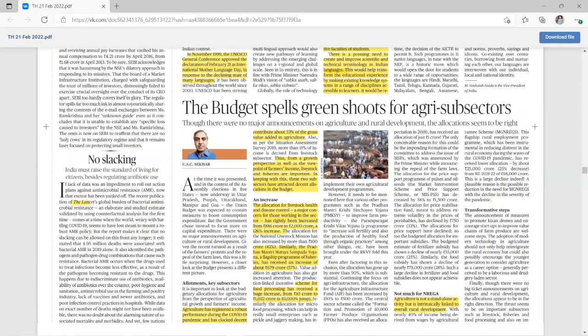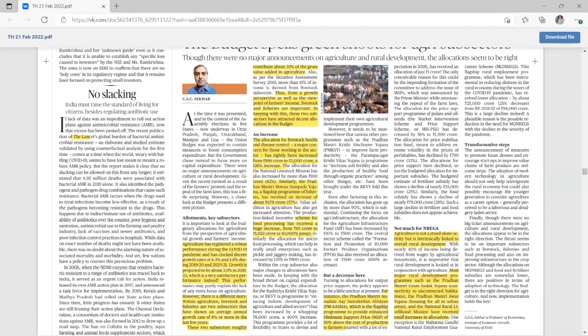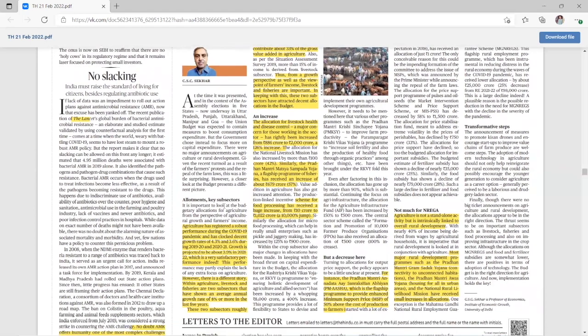Then there's another topic, the budget spells green shoots for agri subsector. There is nothing much from an exam perspective because it only talks about the schemes related to government and how the budget has been increased or decreased by this much. So in this topic, you can just read it yourself. However, the only important thing is that the article says that for the past 2-3 years, agriculture has been growing consistently, witnessing 3 to 4% growth.